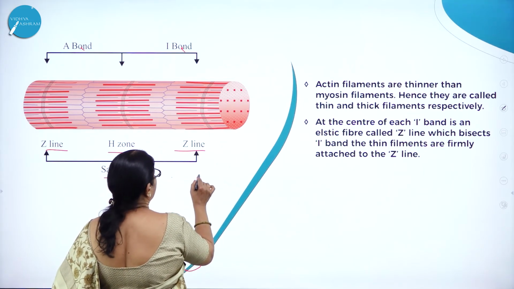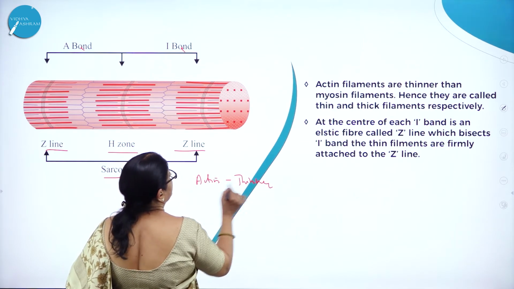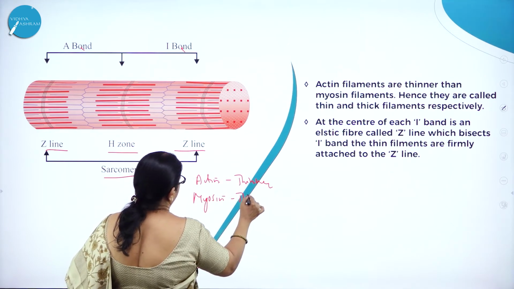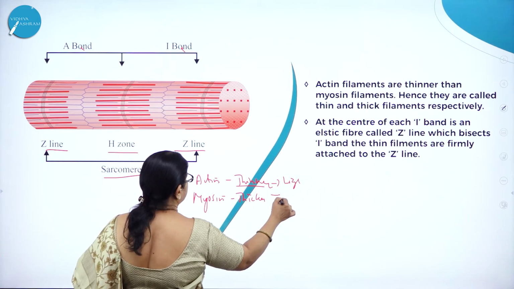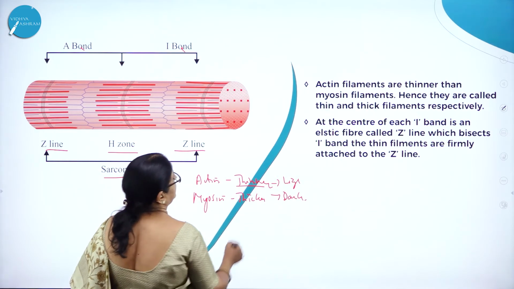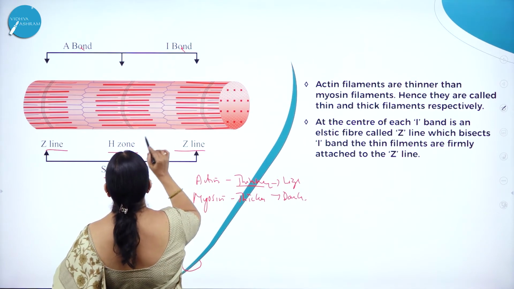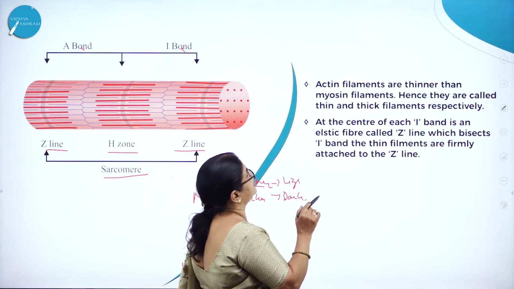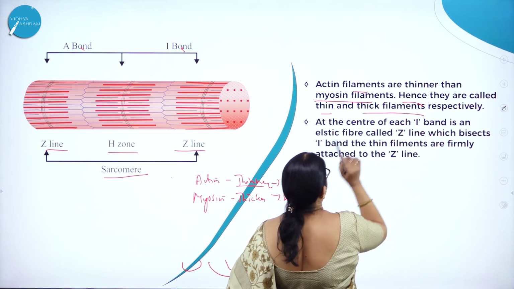Actin are thin, whereas myosin are thick filaments. These are responsible for light bands and these are responsible for dark bands. Hence they are called thin and thick filaments respectively.